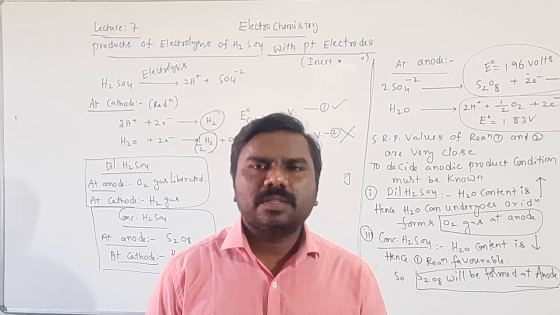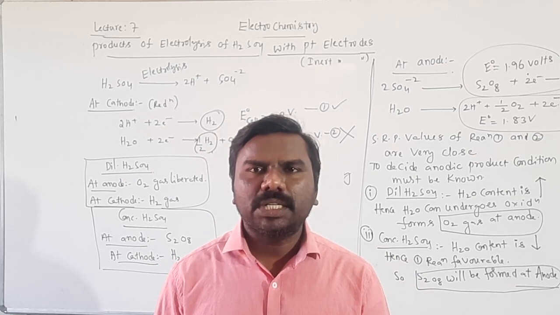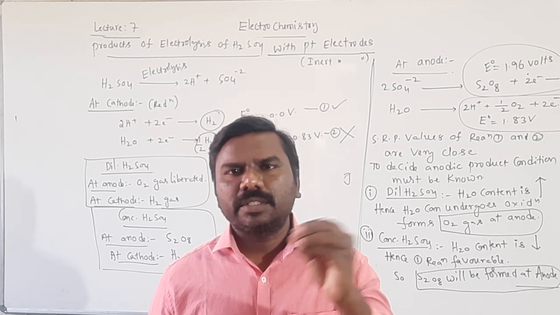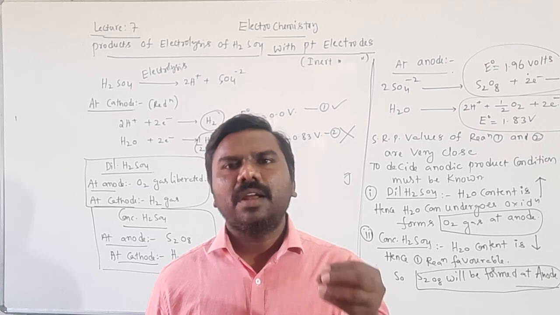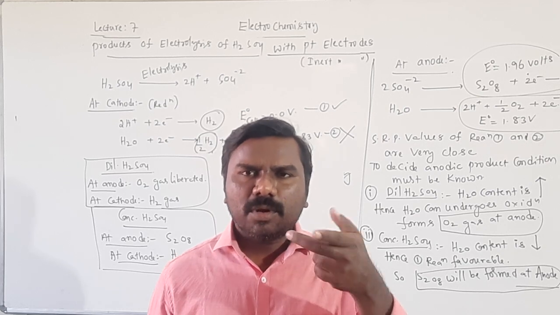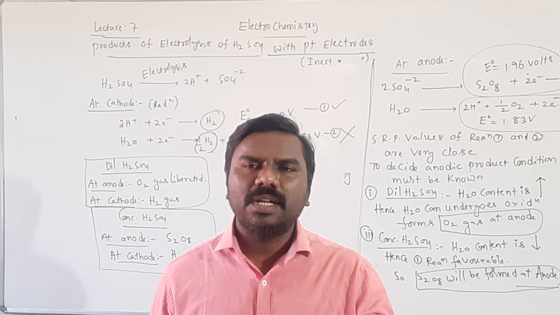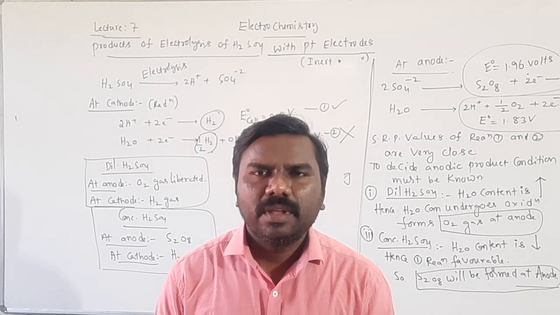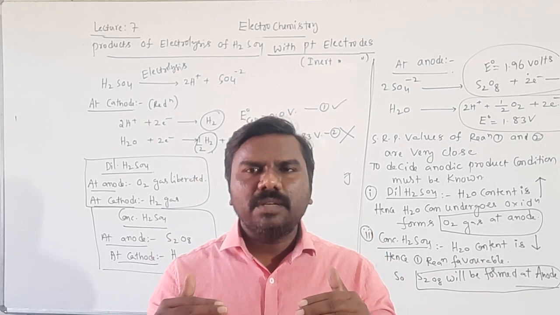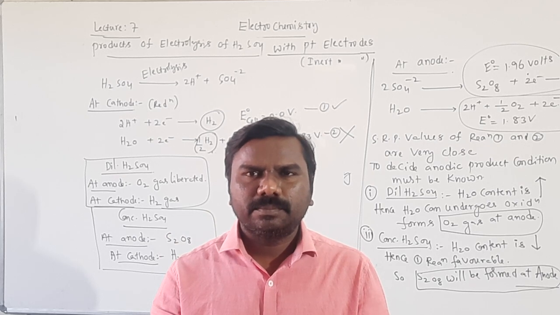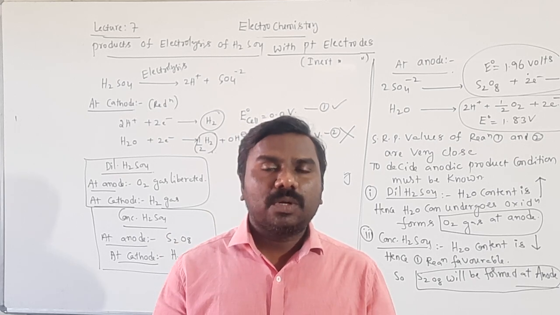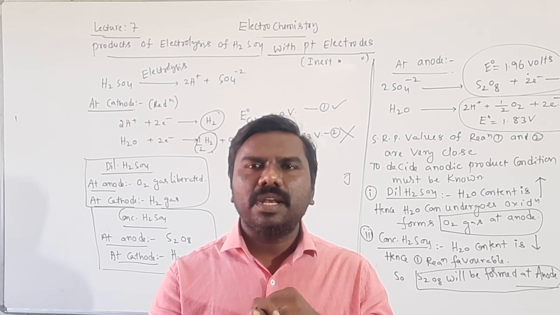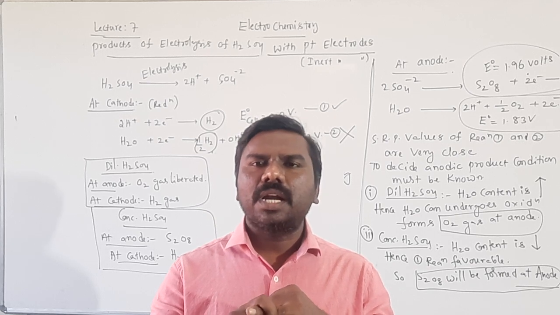If it is aqueous, there is a competition between the water and the ion present in the electrolyte. It means water undergoes oxidation at the anode and the anion also undergoes oxidation at the anode. Among these two reactions, which is more favorable is decided by comparing SRP values. At the anode, the one with low SRP value is favorable. At the cathode, water can undergo reduction and the cation in the electrolytic solution can also undergo reduction.